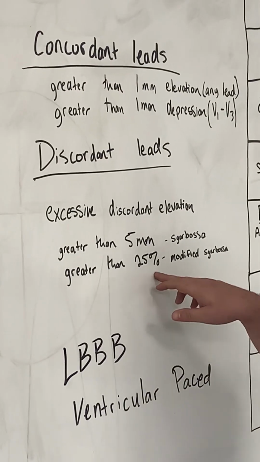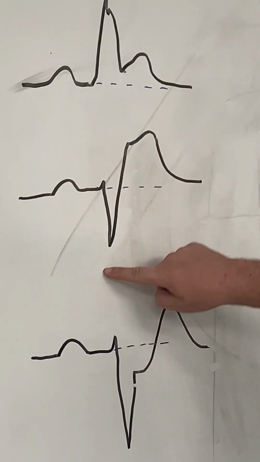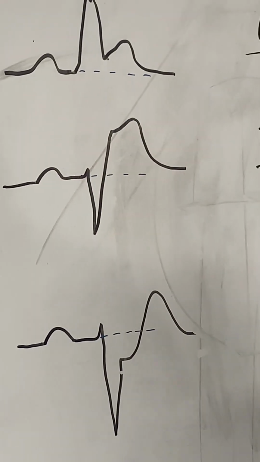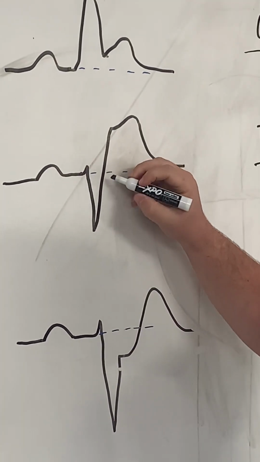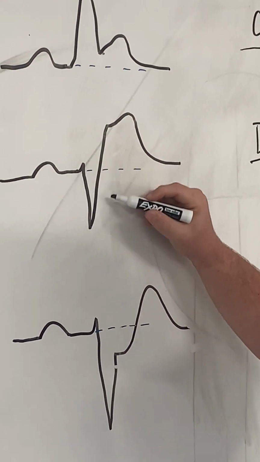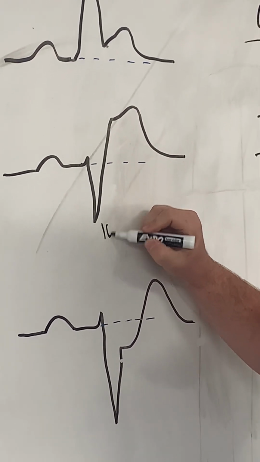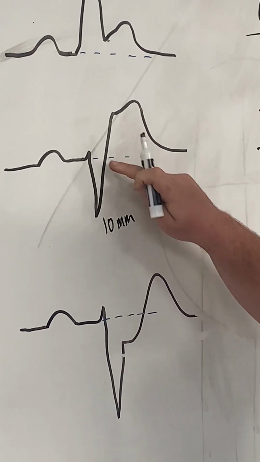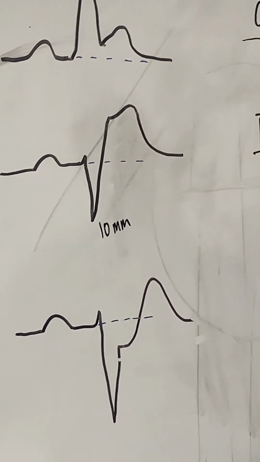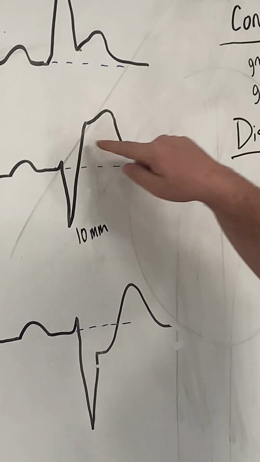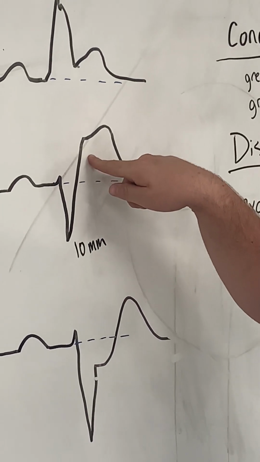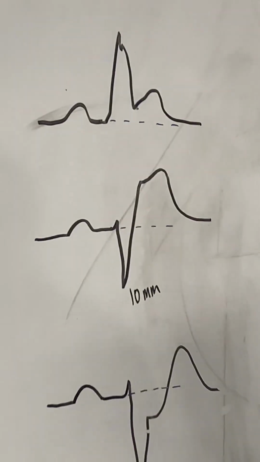if your elevation is greater than 25% of the depth of this complex right here, say this complex goes down 10 millimeters from the isoelectric line right here, all you would need is 2.5 millimeters of elevation to call this a STEMI.